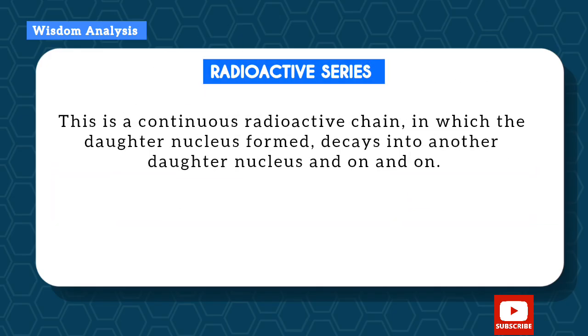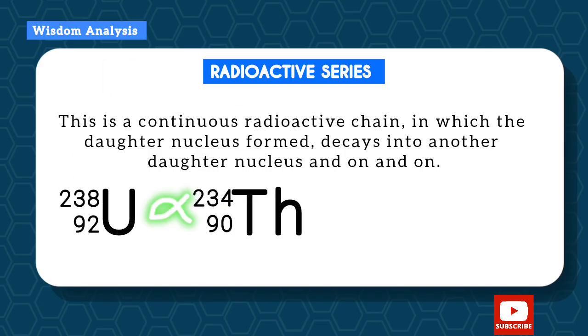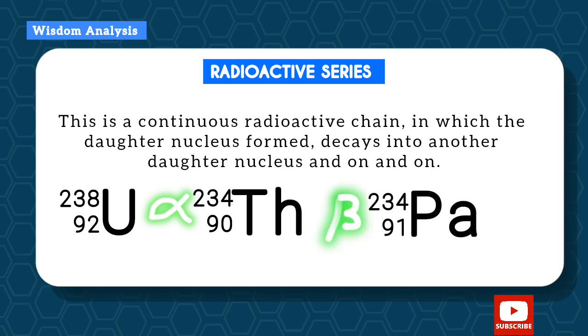Now let's talk about radioactive series. This is a continuous radioactive chain in which the daughter nucleus formed decays into another daughter nucleus, and on and on. So from uranium, through emitting an alpha particle, we have thorium. Thorium now emits a beta particle, and we have protactinium, which can still continually disintegrate, and on and on. So this can be called the uranium series, since it started with uranium. There are also other series of other atoms depending on the atom it started with.